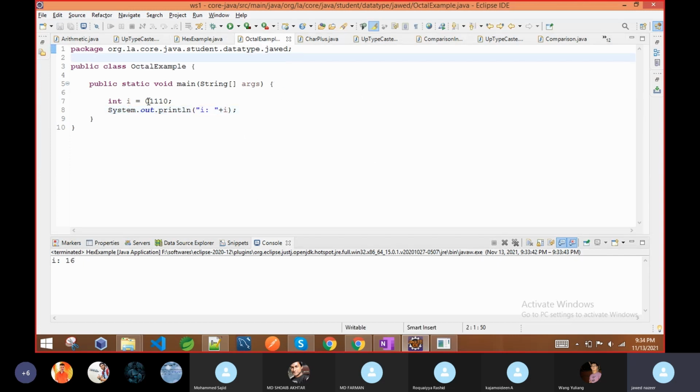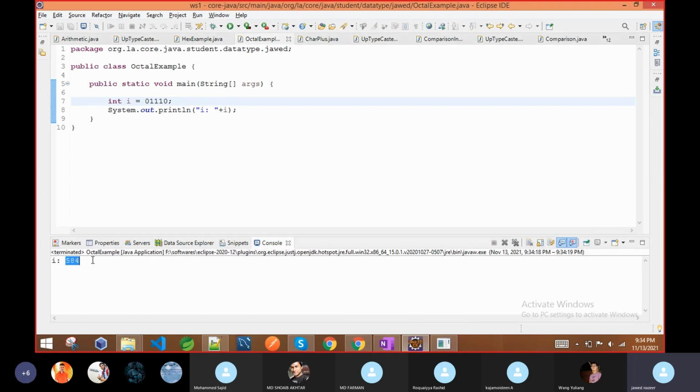Now see here, this number looks like binary, but it starts with 0, so it is an octal number. If I print this value, you can see the output. It is representing 584, in our decimal number system. So this octal number 1110 is converted into the decimal number 584.